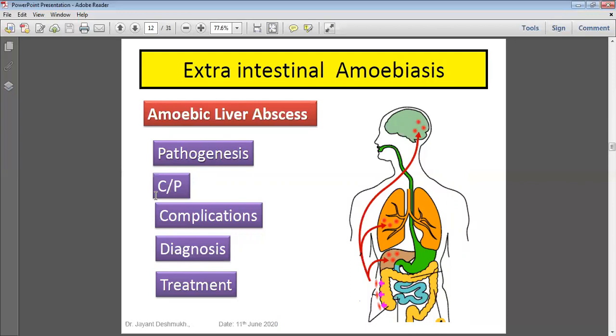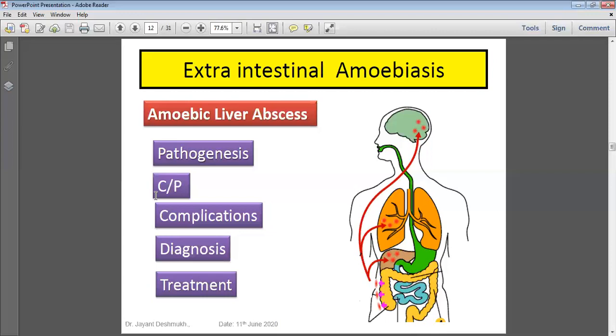The patient with right hypochondrial pain gives a history that 3 months before, he had amoebic dysentery. Not that amoebic dysentery and extra-intestinal amoebiosis develop at the same time. No, because it takes time to develop the abscess. When the trophozoites enter the portal circulation and then the liver, destruction develops slowly, after 3 months. The patient gives a history that 3 months before he had amoebic dysentery or some dysentery, which subsided after treatment, and after 3 months he has complaints related to the liver. So it is an amoebic liver abscess.